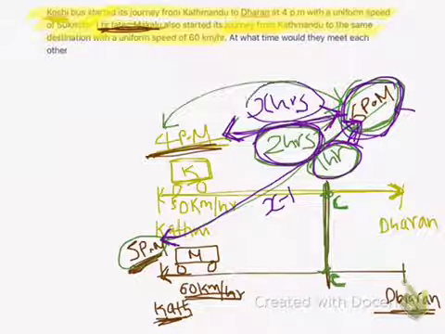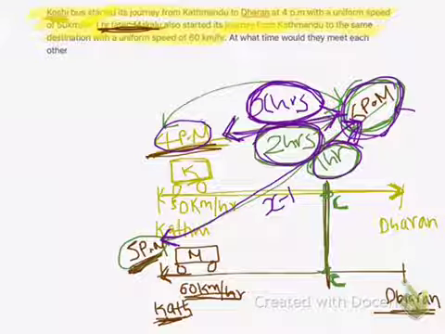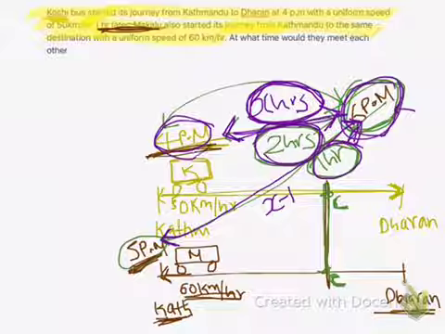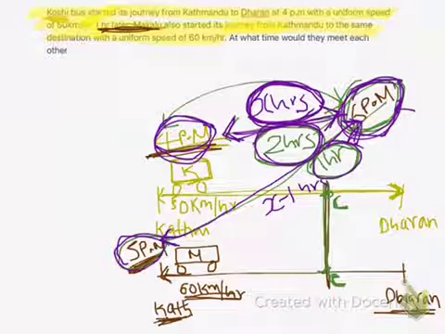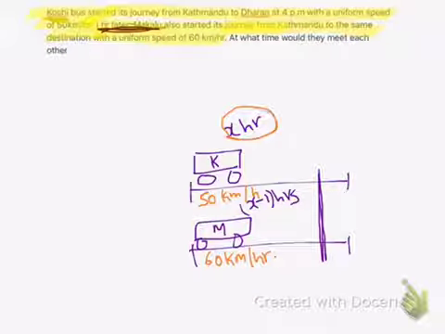Similarly, the difference in time between the time the first bus started its journey and the time the two buses met is X hours. Similarly, the difference in time between the time the second bus started its journey and the time they meet is 1 hour less than for the first bus, so it is X minus 1 here. So the first bus Kosi had traveled for X hours and the second bus Makalu had traveled for X minus 1 hours until they met together at spot C.